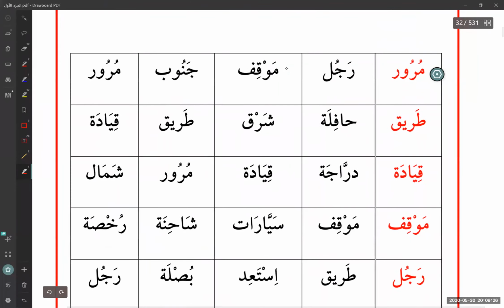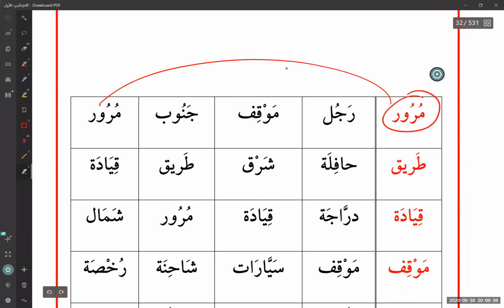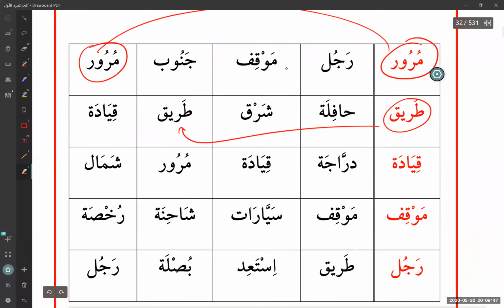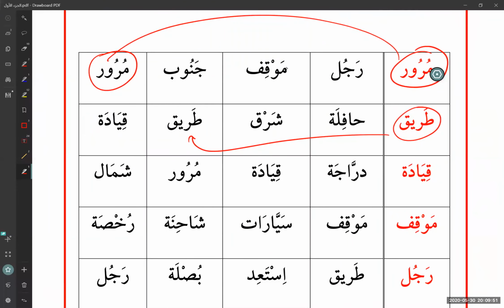Same thing. It just gives you in a different way, just now horizontal versus vertical. So we have murur is traffic. You find where's the murur? Here's the murur. Okay, tariq. Here's the tariq. Okay, so these are very good exercises if you're practicing your vocabulary.